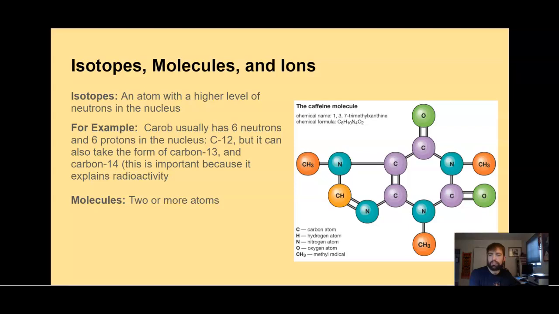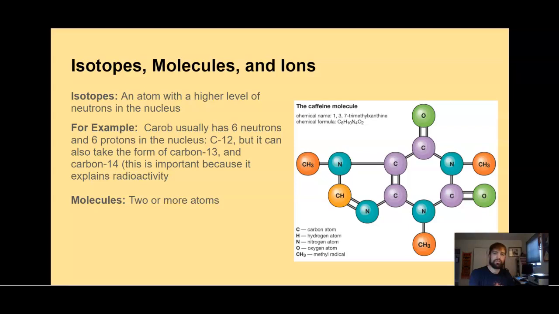This is what radioactivity is: when there's a huge amount of neutrons and protons in the nucleus and they get shot off, it creates a huge excess of energy.